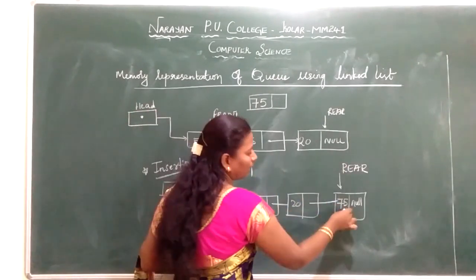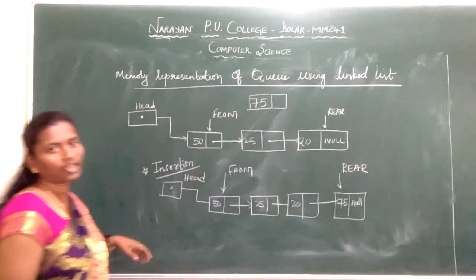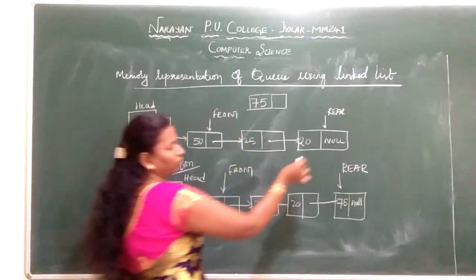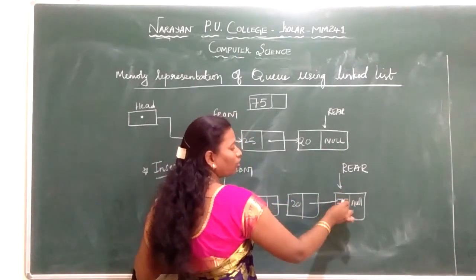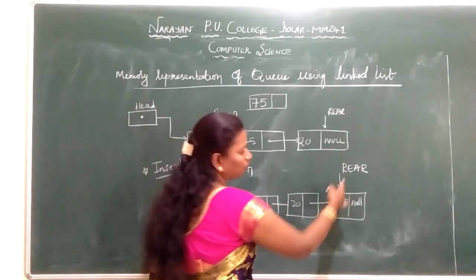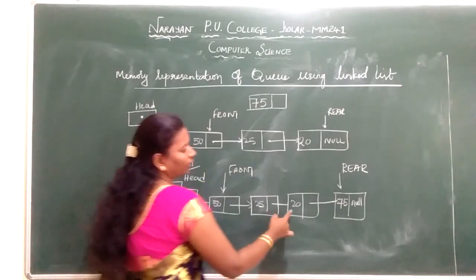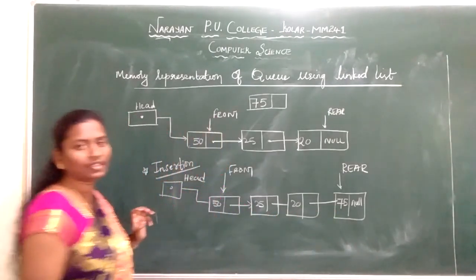So by using your rear, I added a new item called 75. I removed the null part here from 20. I am linking this node to the next node, that is 75. Now your rear is pointing here. Okay. So now your 20 is pointing to the address of the next field.